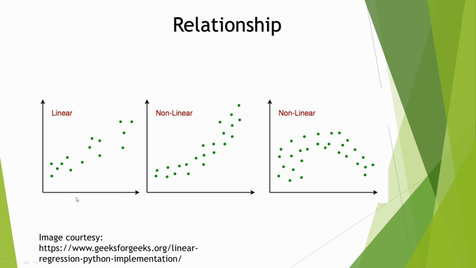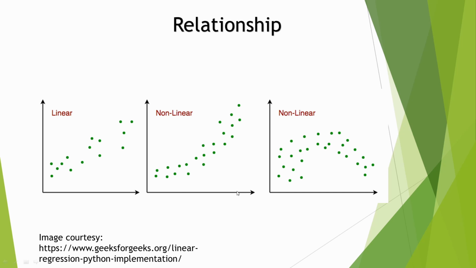Let us say there are three scatter plots plotting x and y values. X is on the horizontal axis and y is on the vertical axis. If you see the first diagram, the relationship between x and y is linear. Whenever x is increasing, y is also increasing.